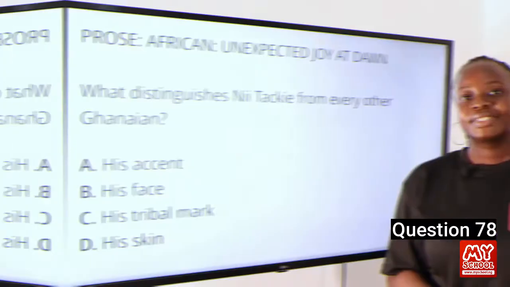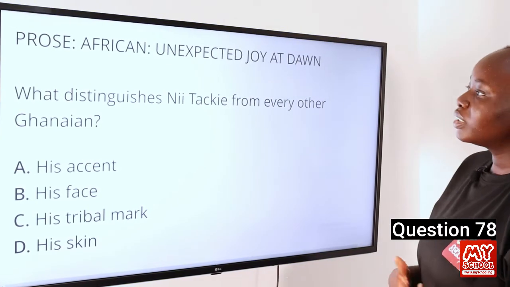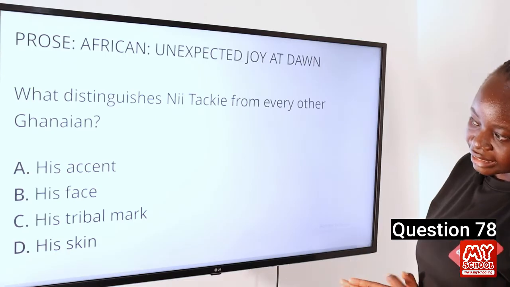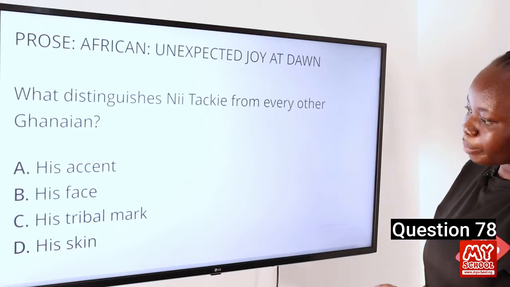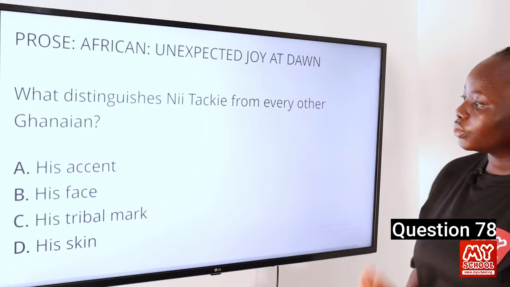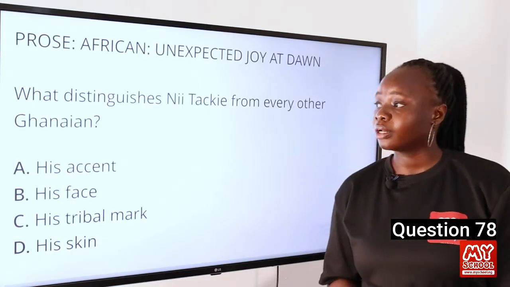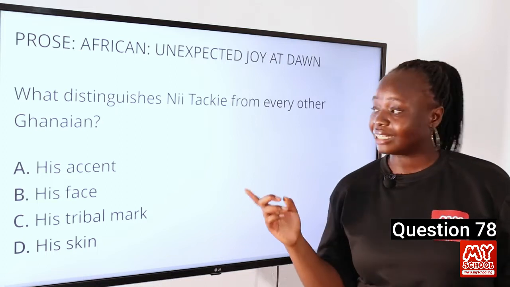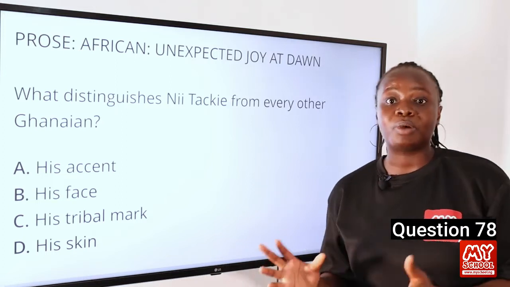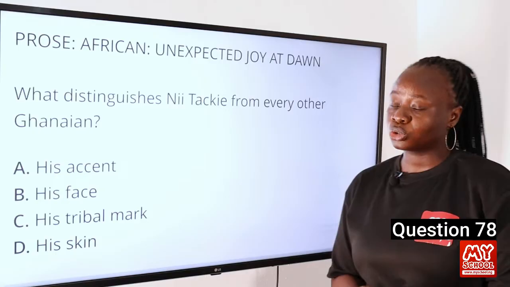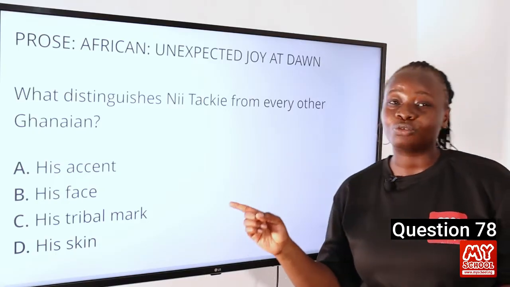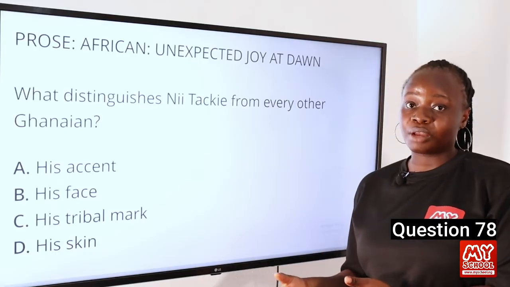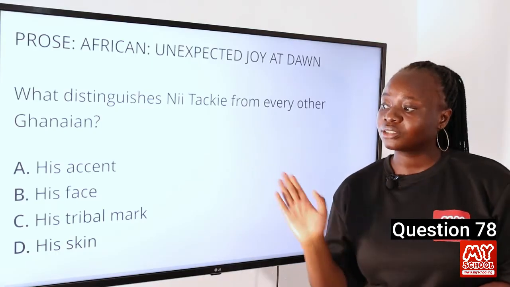Cliff. Question 78. What distinguishes Nitaki from every other Ghanaian? A, his accent, B, his face, C, his tribal mark, and D, his skin. So the answer to this question is C, his tribal mark. Though Nitaki was Ghanaian, he was born and raised in Ghana. He has a Ghanaian name and he was a member of the Ga tribe. All of this does not really show that he's truly Ghanaian because of the tribal mark on his face, which shows that he belongs to the Yoruba tribe of the Nigerian people. So the answer to this question is C.